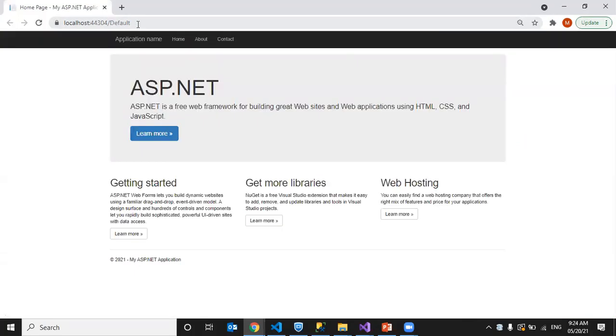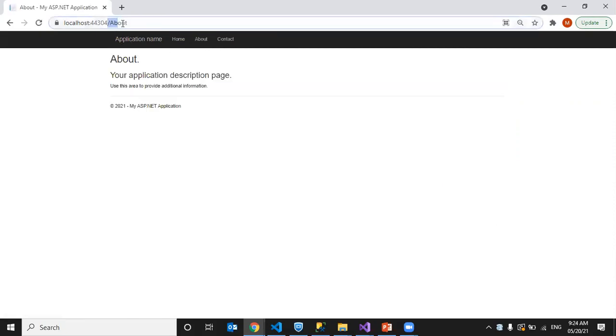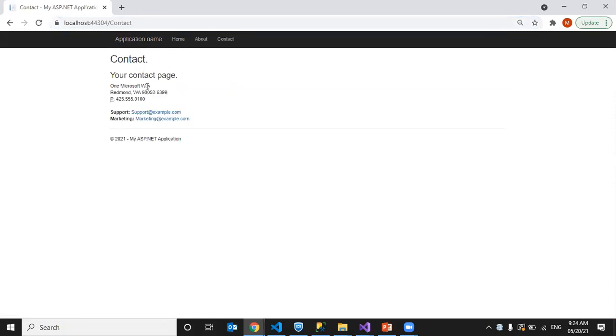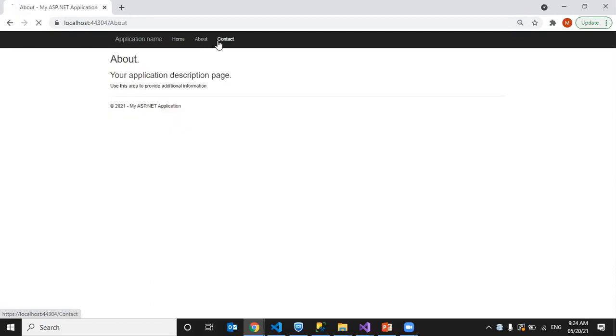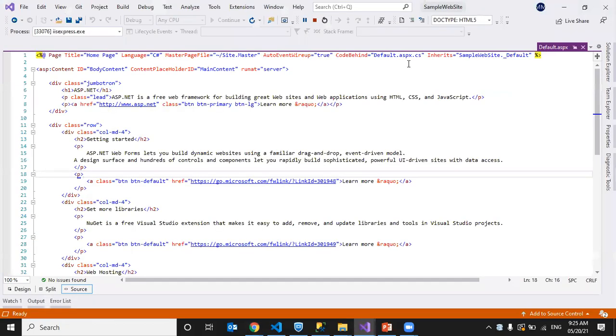See here. So when we run the application, the server will start. IIS Express is this web server. It will start our web application and serve the required pages. The first is the default page, automatically loaded. So this is the default page. When I click here, it is loading the about us page, about.aspx. When I click the contact us page, it is loading the contact us page. So this is a basic web page with a few links. This is a way of running an ASP.NET application.